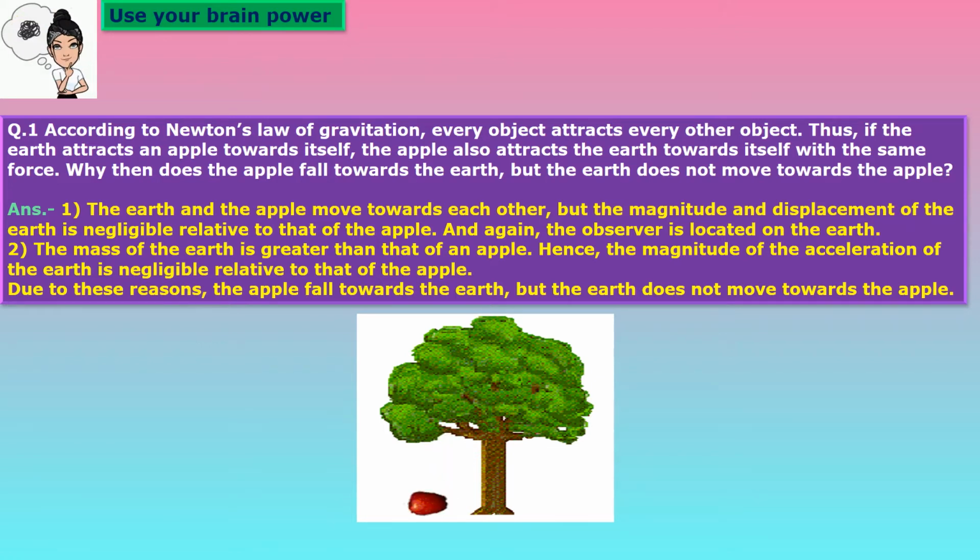The mass of the earth is greater than that of the apple. Hence the magnitude of the acceleration of the earth is negligible relative to that of the apple. So due to these reasons, the apple falls towards the earth, but the earth does not move towards the apple. I hope you all understood this answer.